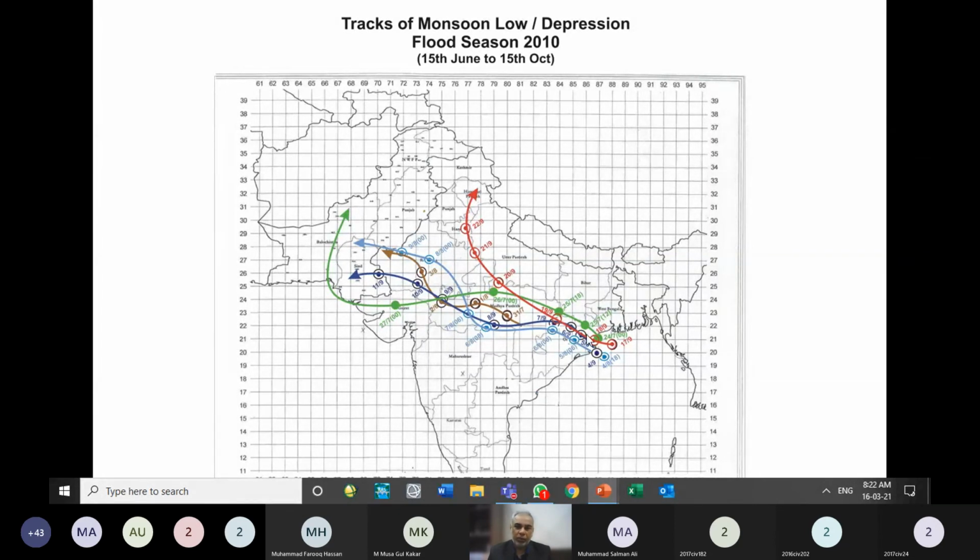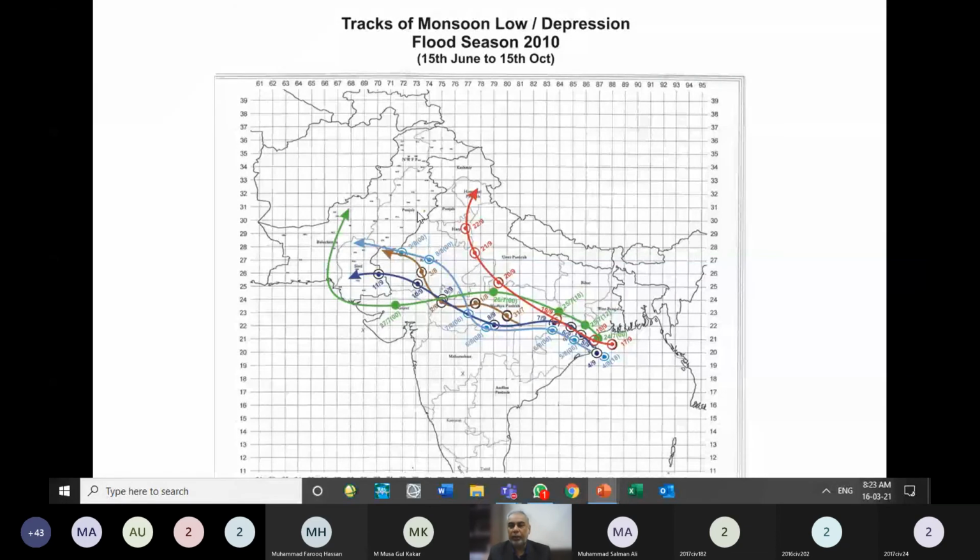But one weather system which was created, I think, on 25th or 24th of July 2010, moved across India, went to the southern part of Pakistan, and then entered into the western part of Pakistan and caused heavy rainfall in the north and west part of Pakistan, in the Peshawar Valley, in Parachinar area, and in Risalpur side. So huge rainfall occurred over here that caused flooding in the Indus River.